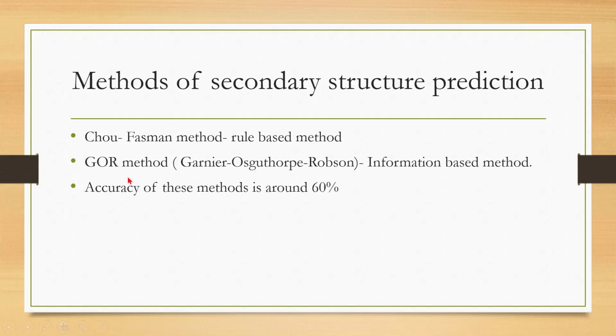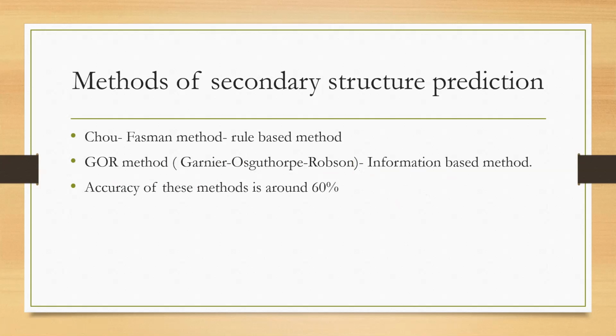And another algorithm is the GOR method. As I told you, it is named after the scientists Garnier, Osguthorpe and Robson. It is an information-based method. Why is it called an information-based method? Because it is based on the information carried by one particular amino acid in combination with the other amino acids in a local window of 8 residues on either side in the sequence of the residue concerned.